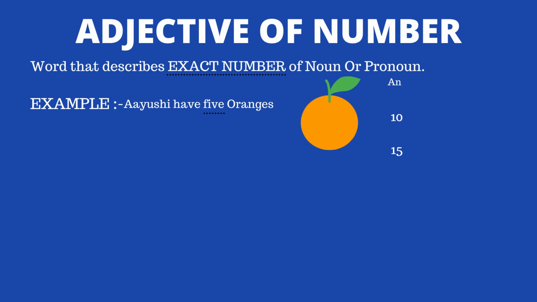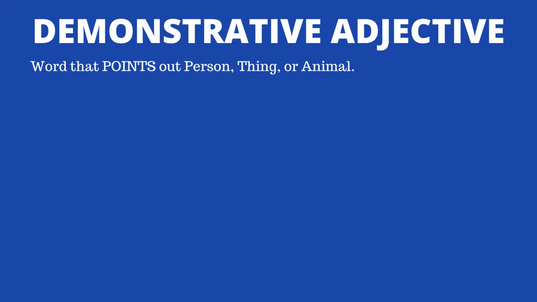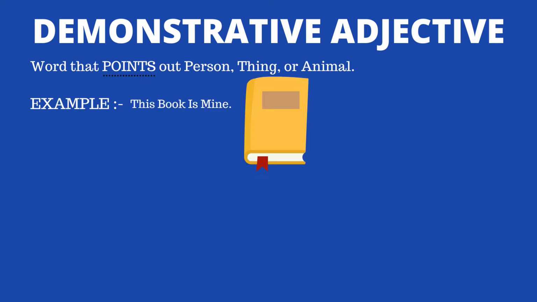Now let's move on and understand the fourth type of adjective. It's demonstrative adjective. Words that point out a person, thing or animal. Keep in mind the word points. And let me give you an example to make things clearer for you. This book is mine. Here I am pointing out the book that it's mine. So it's a demonstration. It's a demonstrative adjective. So what are the other words which might come? This, that, these, those.